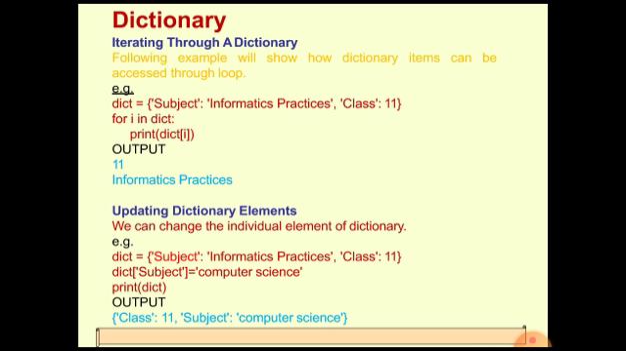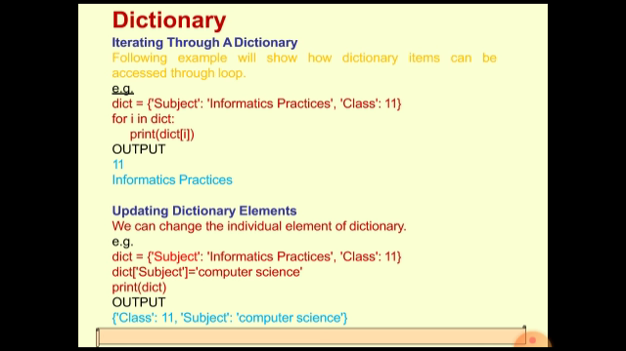Now, updating dictionary elements. How can we update dictionary elements? Individual elements of a dictionary can be updated by using the particular key within the square brackets, and then assigning the new value using the assignment operator. For example, here dict is a dictionary, the same dictionary we used in the previous example. The subject is the key which we want to change.